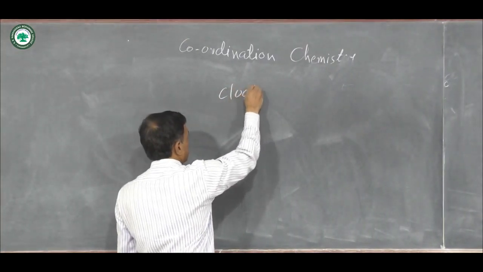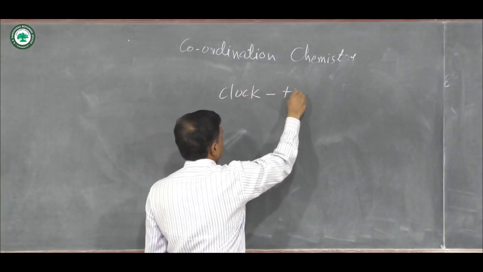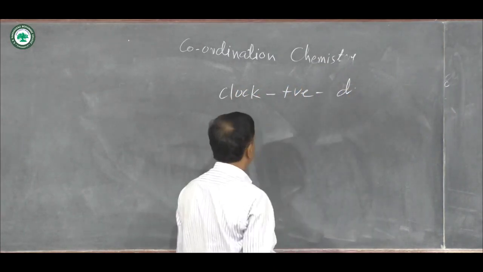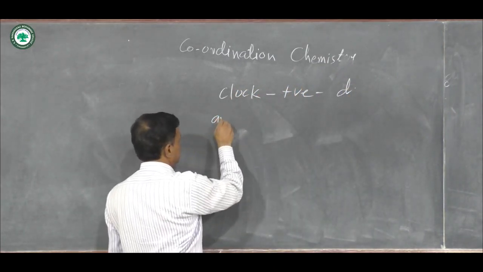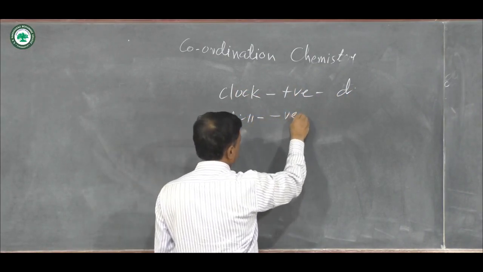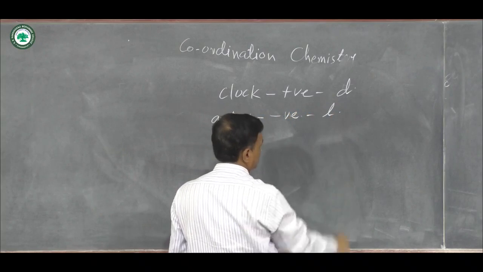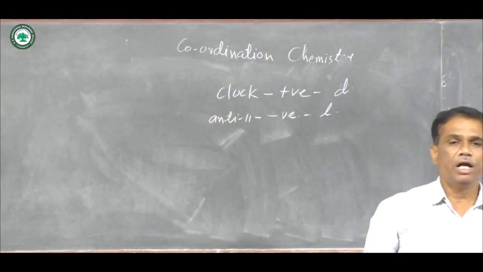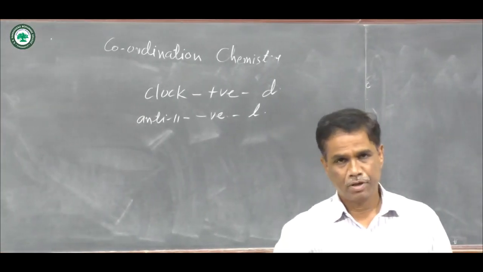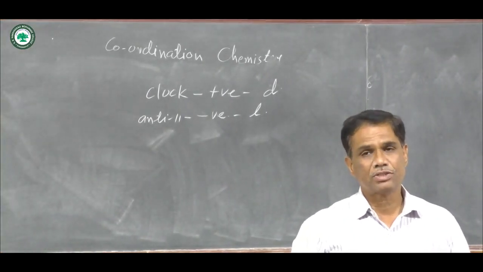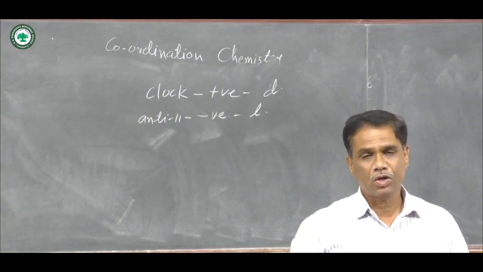Clockwise rotation is called positive rotation and represented as a small d. And when rotation is anti-clockwise, it is called negative rotation and represented as a small l. In coordination compounds, these rotations are also mentioned.